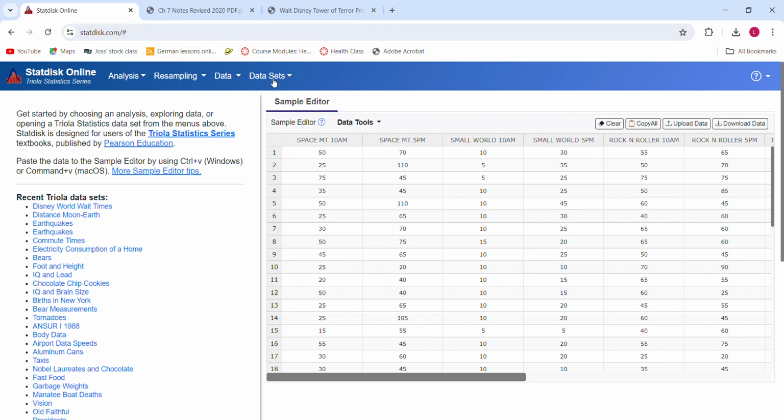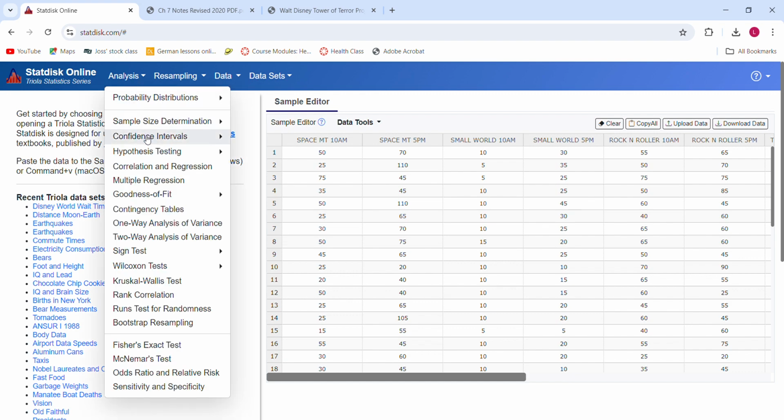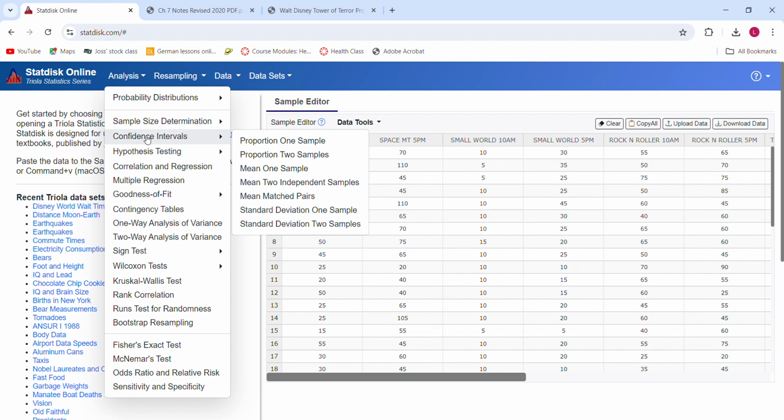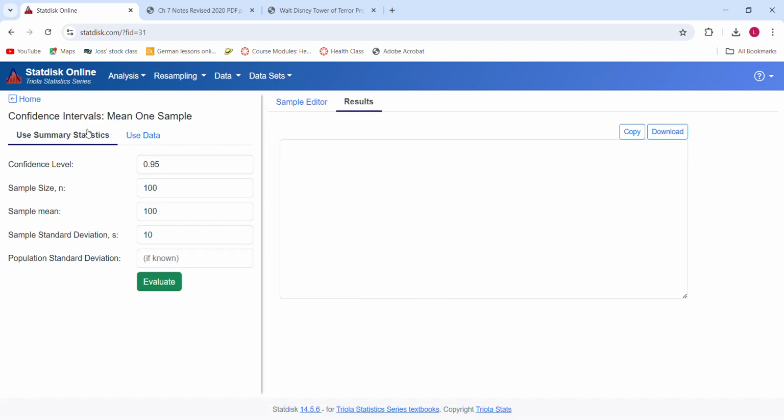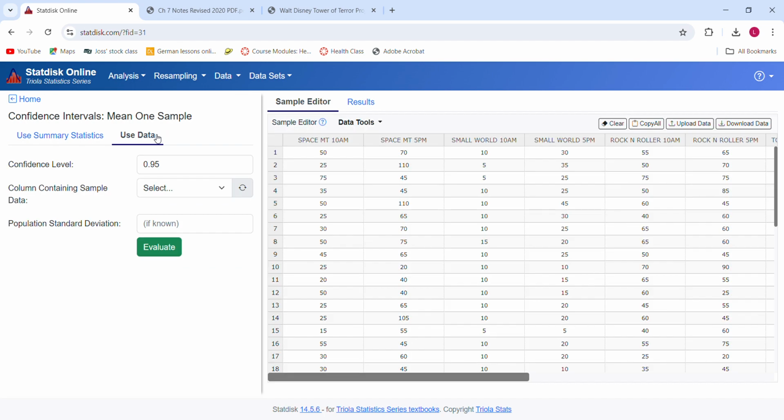For the first couple problems that need StatDisk, number 2 and number 3, it asks for a confidence interval. It is also asking about the mean wait time, so we need to select one of the options that talks about mean. We only have one sample for a problem, not 2, because there's only one time we're asking about, which is at 10 a.m. You can either use your summary statistics, but the easiest way is using data, so select use data. You can change your confidence level here. The column with the values that you want to use is the Tower of Terror at 10 a.m., so make sure you select the correct one.